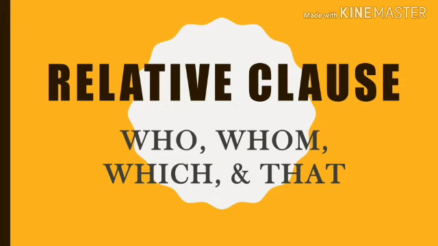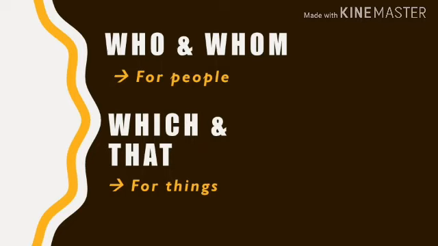Relative clause. How to use who, whom, which, and that in relative clause. One thing that you have to remember, who and whom are for people. Which and that are for things, for non-human. Well, actually, in advanced English, that can be used for people too. But right now we are learning the basics. So remember again, who and whom are for people, which and that are for things.